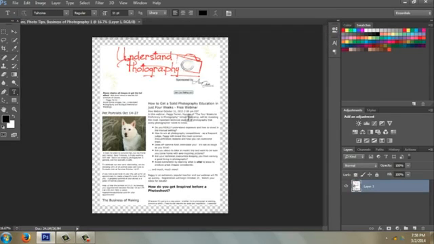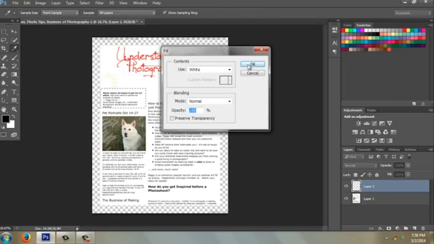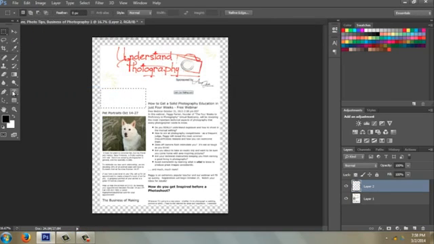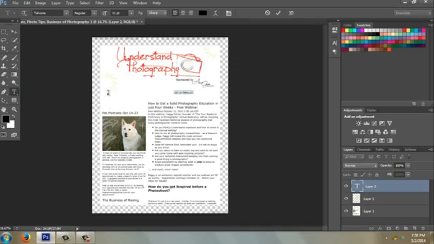If you want to change the text, it's not real simple. You actually just have to kind of type over it. So what I do is I use the marquee selection tool. I select over where I want to type, make a new layer, fill it with white, and then you can use your type tool to go ahead and type in here.